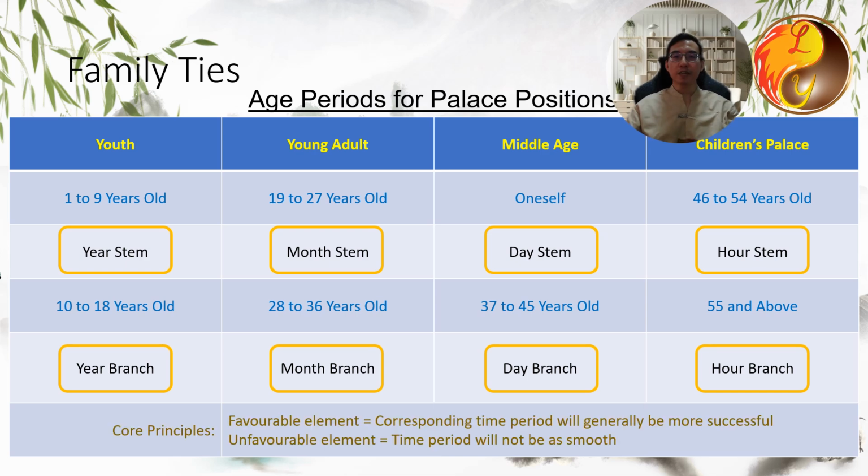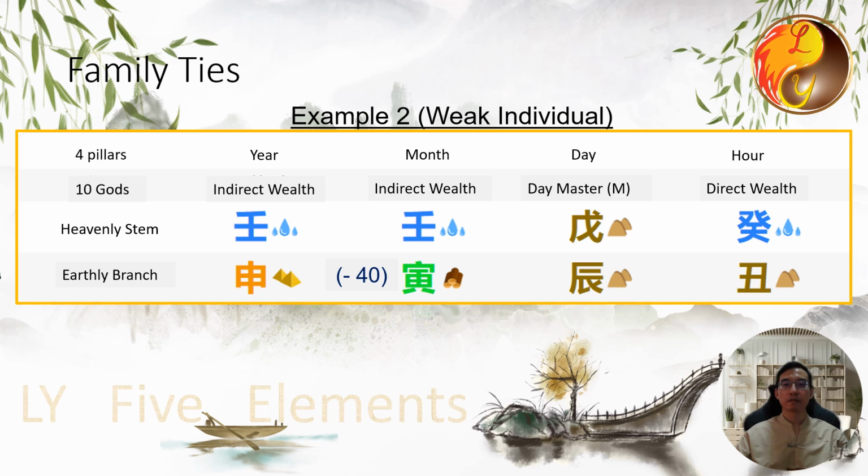The core principle of age periods for palace positions is that if the palace position represents a favorable element for you, the corresponding time period will generally be more successful and favorable. If it represents an unfavorable element, that time period will not be as smooth. Let's use a case study to explain this in detail. You can open a charting website on your computer and input a random Bazi. Let's examine what happens at each age period.